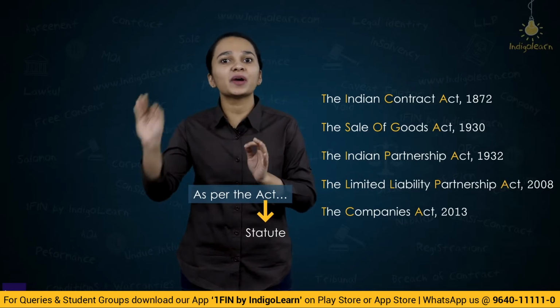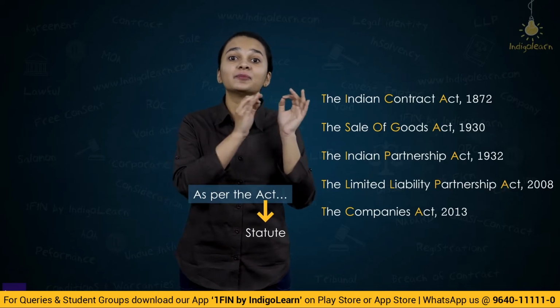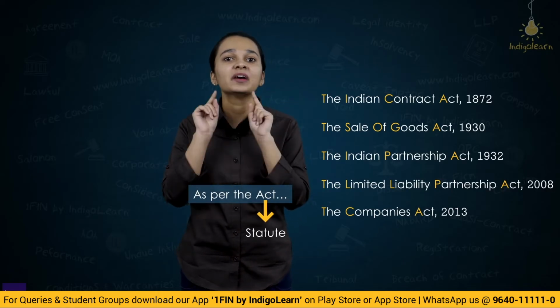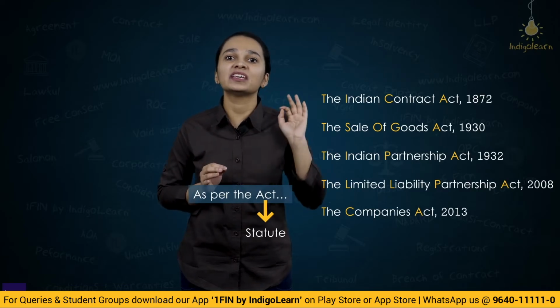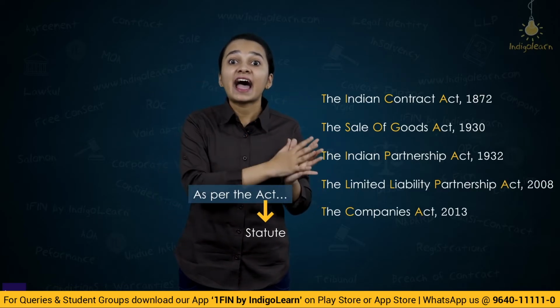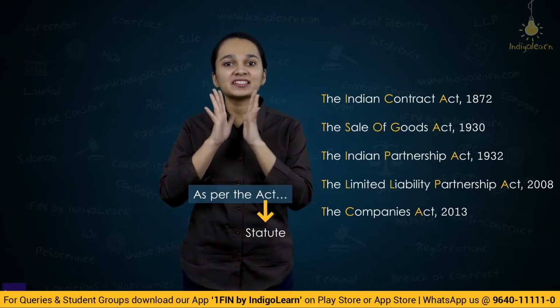But if you want to refer to an action, use a small alphabet. Understand, whenever you are referring to a particular act, wherever in your answer you write this word act, the A has to be capital, where act refers to a statute. Statute is nothing but an act which is made.